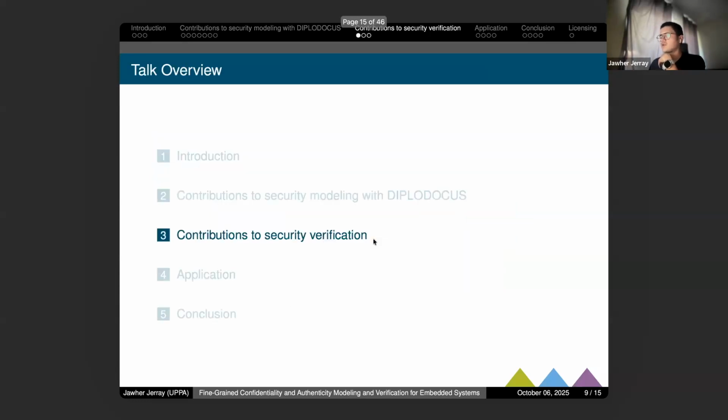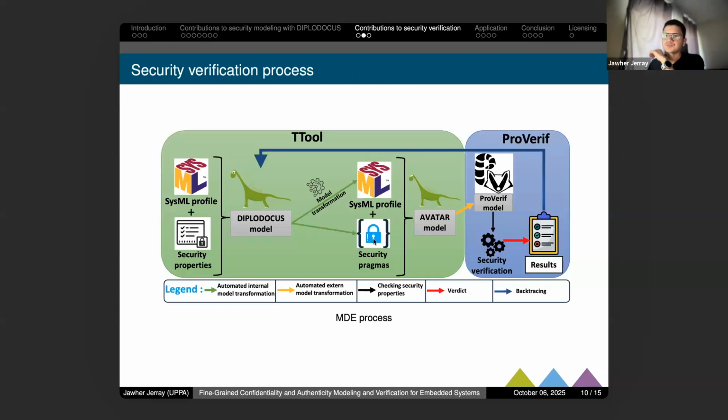Now we can go through the verification of security. For the verification, we have a workflow that we're going to follow. First, we did the modeling part of the system using DiplodocUS, the part that I presented earlier. After the modeling, we automatically transform the model to another SysML profile, which uses block diagrams, matchings, and also security pragmas.